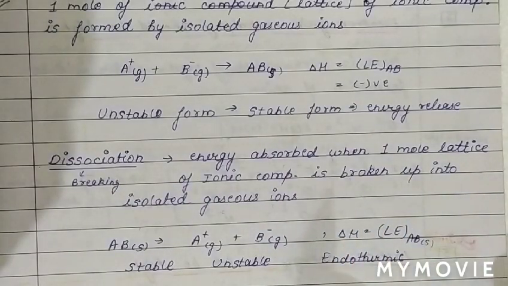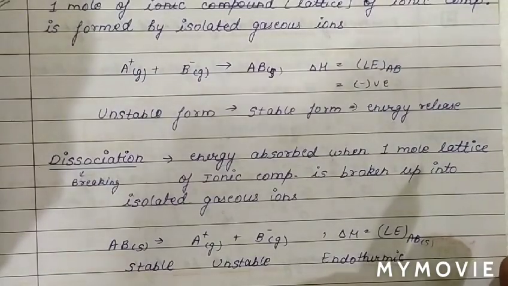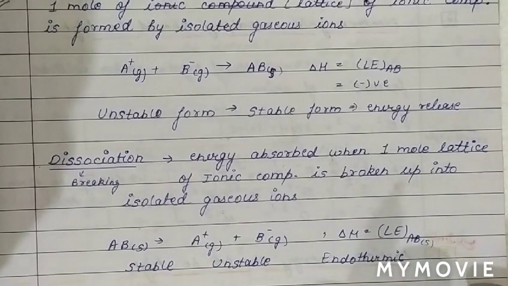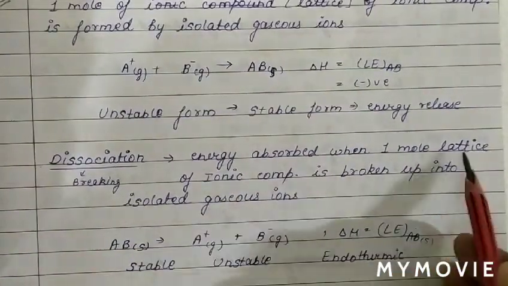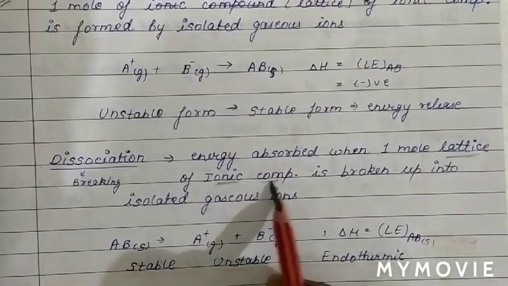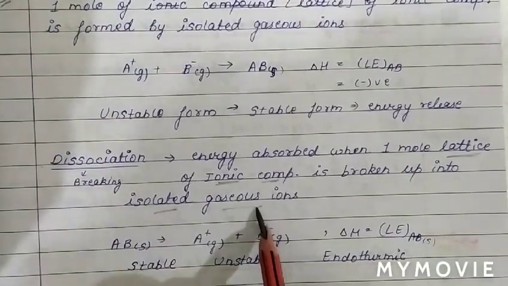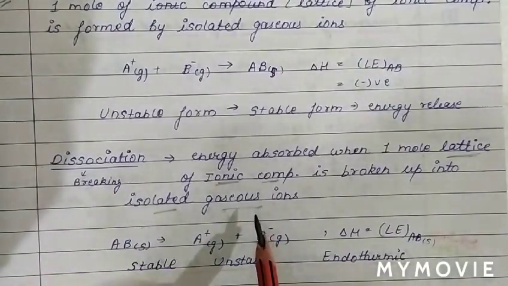So we have discussed two parts. One is the energy required to break 1 mole of lattice of an ionic compound into its gaseous ions. This is also called lattice energy.